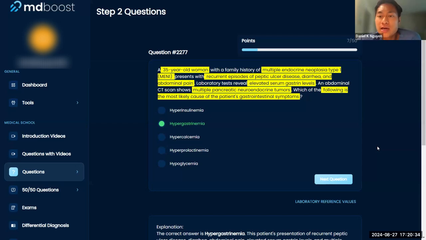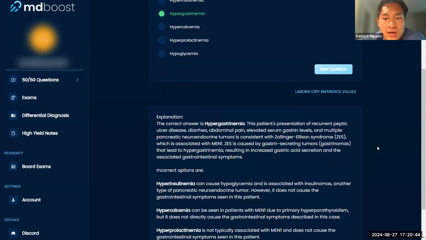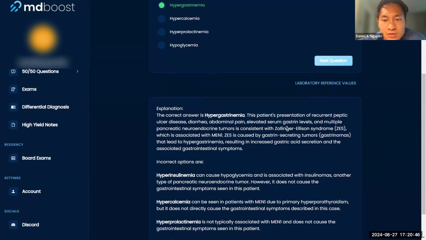But yeah, so you said gastrinoma, right? And so Zollinger-Ellison syndrome, if you remember that. Yeah, so that's going to be a gastrinoma. You secrete a bunch of gastrin. Zollinger-Ellison syndrome is associated with MEN1 because you have pancreatic tumors, and you can have pituitary tumors, and that's going to be your MEN type 1.